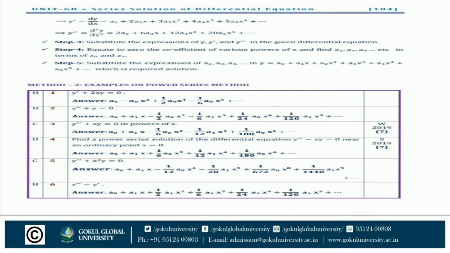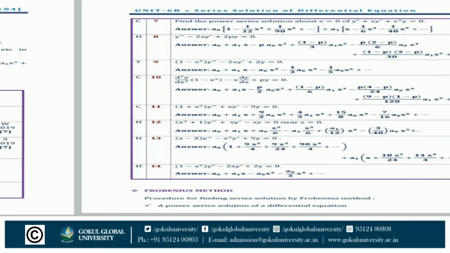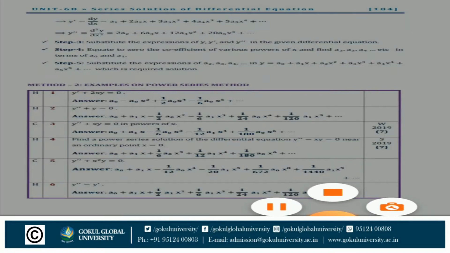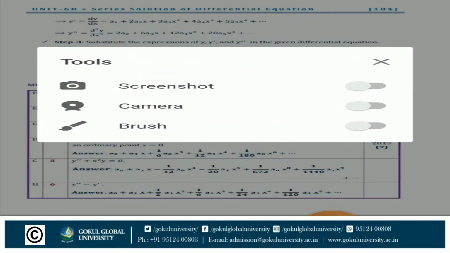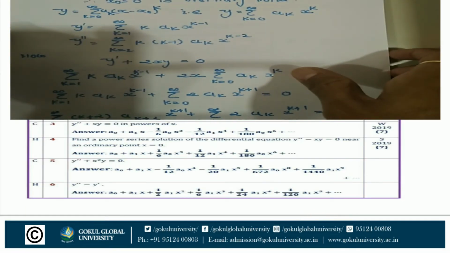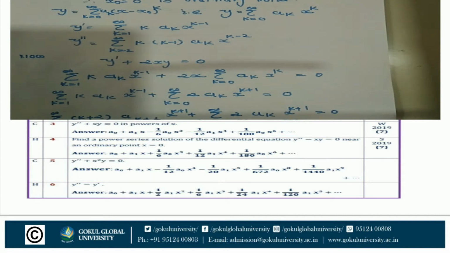First example, y dash plus 2xy is equal to 0. Solve this example by the power series method. Find the power series solution of the differential equation y dash plus 2xy is equal to 0 at an ordinary point. Here the differential equation is y dash plus 2xy is equal to 0, and here x0 is equal to 0 is an ordinary point.